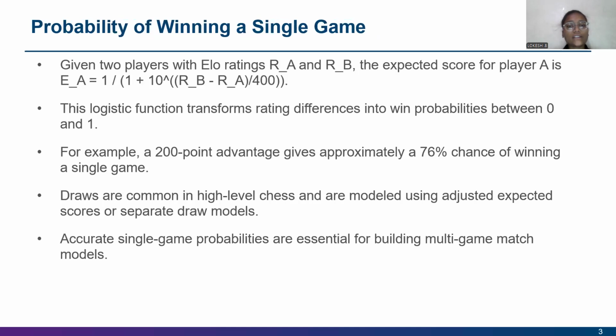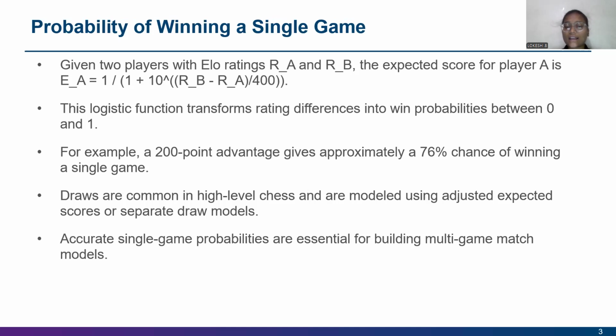And the probability of winning a single game. Given two players with Elo ratings RA and RB, the expected score for player A is EA equals 1 over 1 plus 10 to the power of (RB minus RA) by 400. This logistic function transforms rating differences into win probabilities between 0 and 1. For example, a 200-point advantage gives approximately a 76% chance of winning a single game.